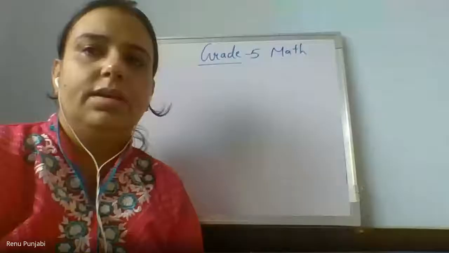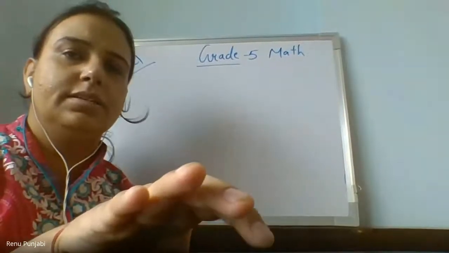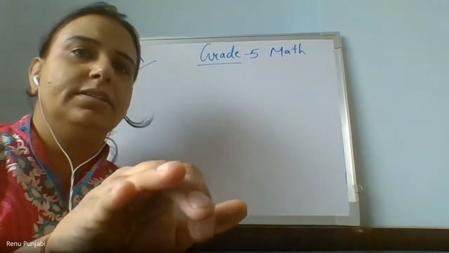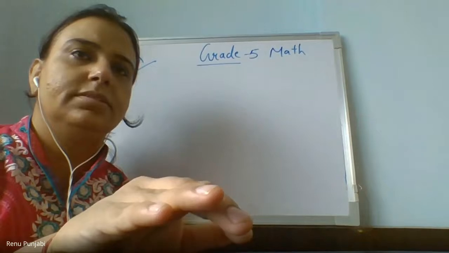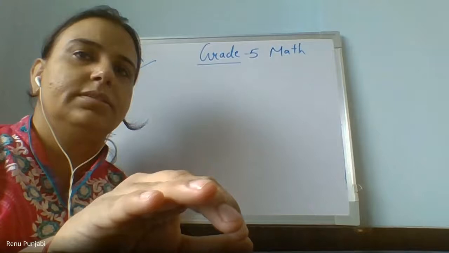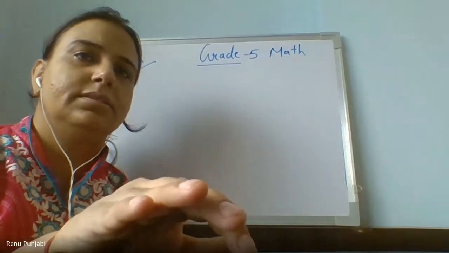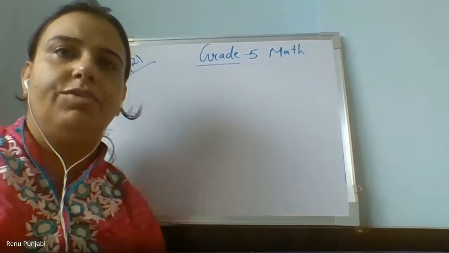Good morning, ma'am. Good morning. I will wait one more minute, then I will start the class. Ma'am, where is Khevna? Wait one more minute, ma'am.